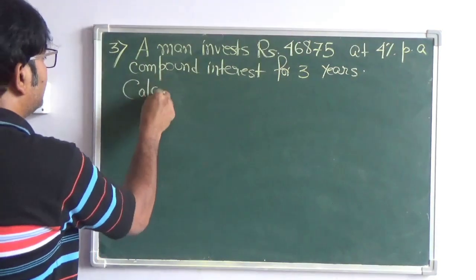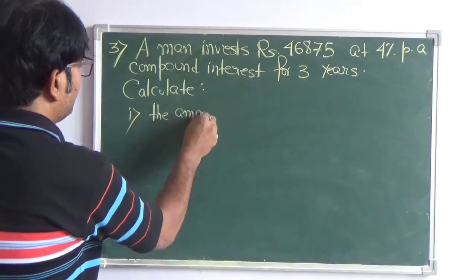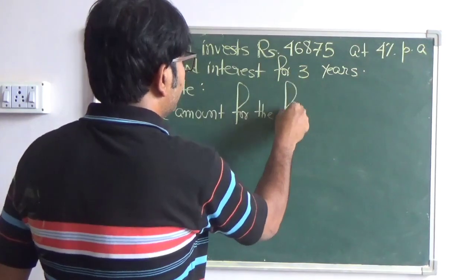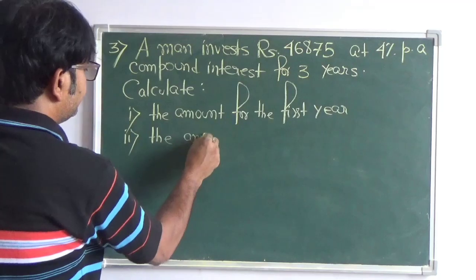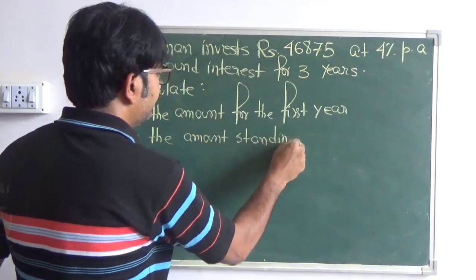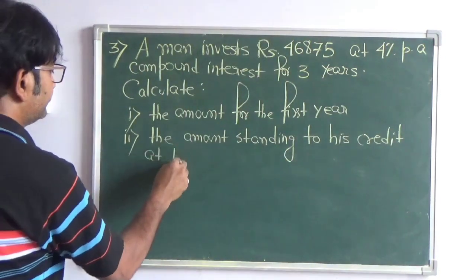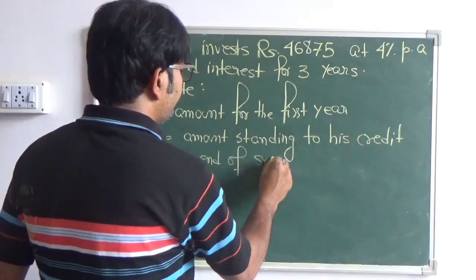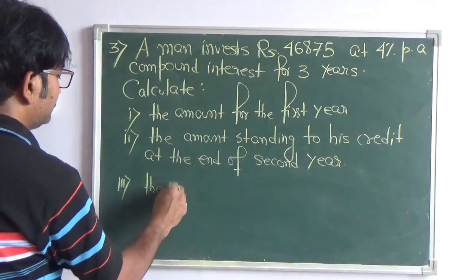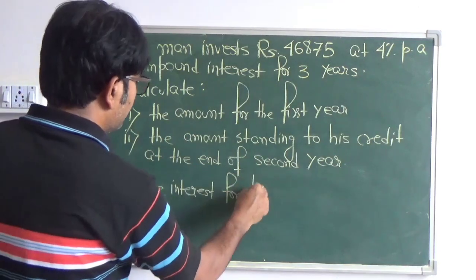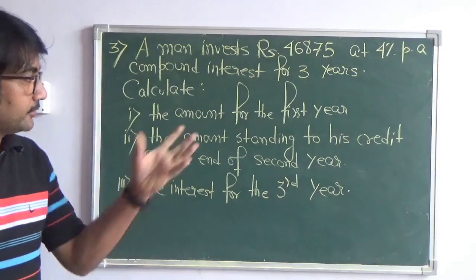Now the question is to calculate, number one, the amount for the first year, then number two, the amount standing to his credit at the end of second year, and number three, the interest for the third year. So this is it. Now let us just go through the question for a minute.